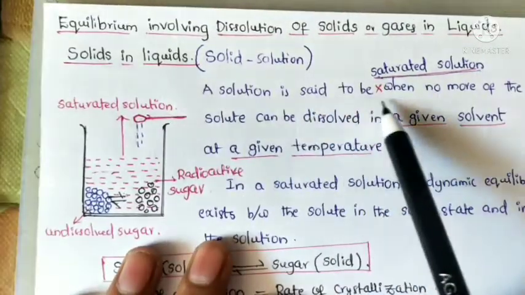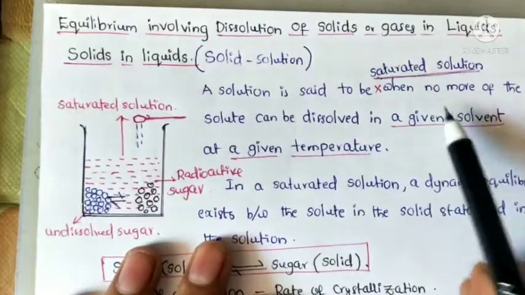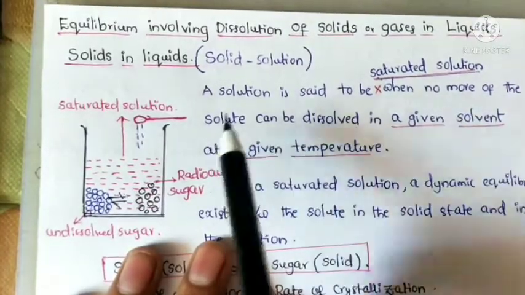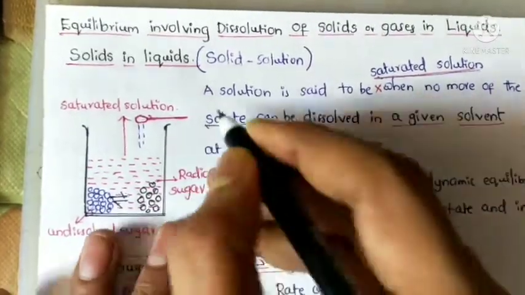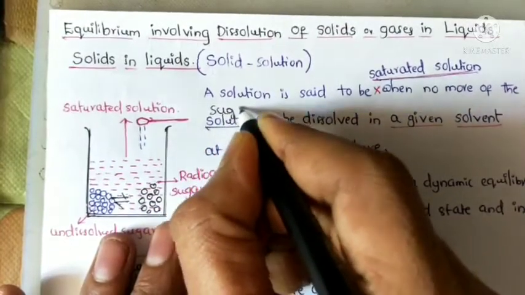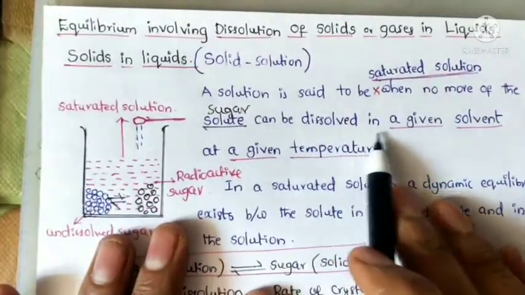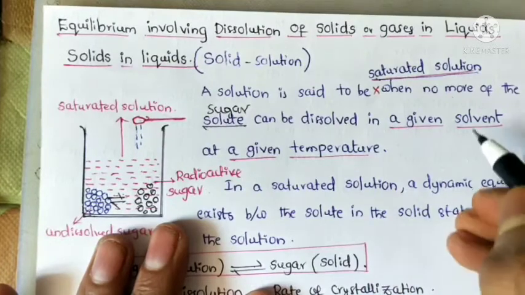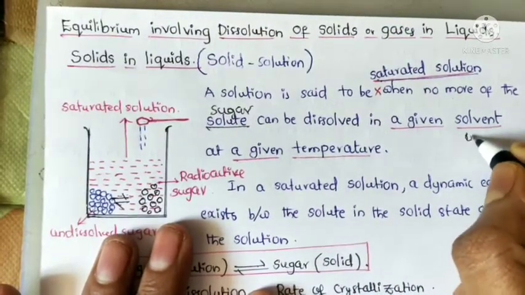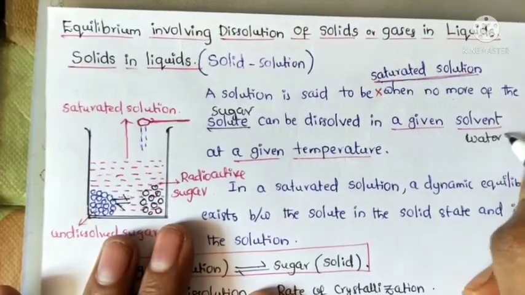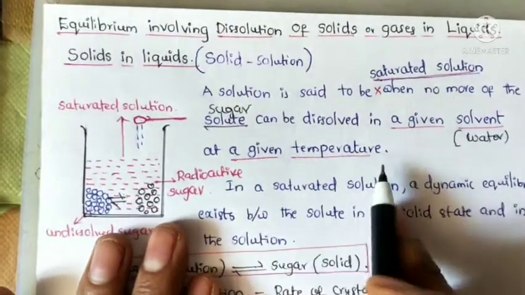A solution is said to be saturated when no more solute, here sugar, can be dissolved in a given amount of solvent, here water, at a given temperature.